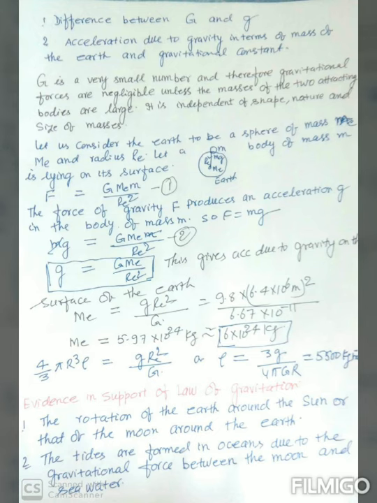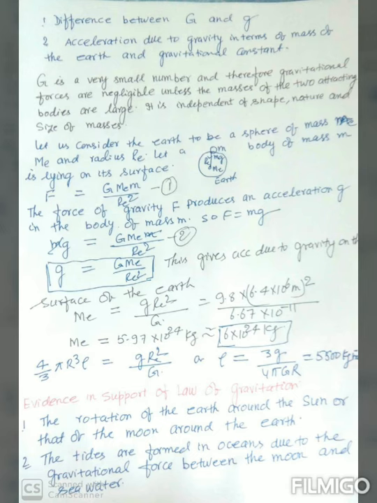There are many examples which support the law of gravitation. The first is the rotation of the earth around the sun, or that of the moon around the earth. The tides are formed in oceans due to the gravitational force between the moon and the seawater.